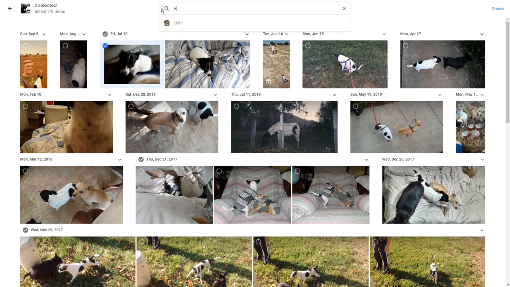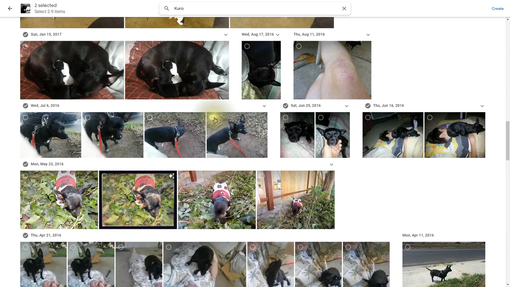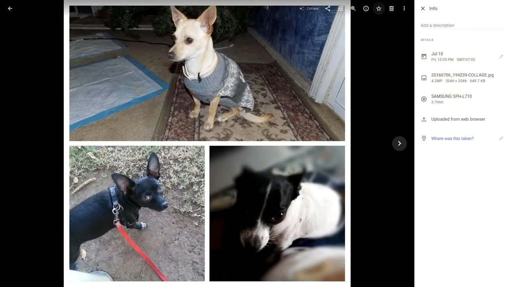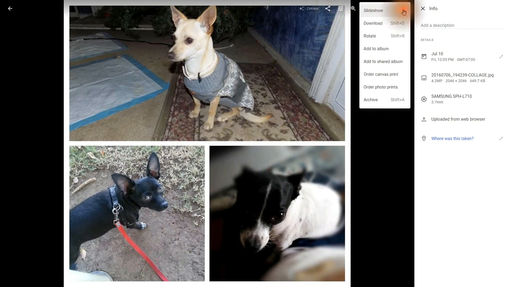Now we're going to do the search for the third image. Now once you've found that perfect photograph for the ending of your collage, go ahead and click it and then click on Create. After a few moments, your collage is prepared for you. Now from here you can go ahead and share it, or if you wanted to, you can actually go in, download it, rotate it, or do other changes to the image.